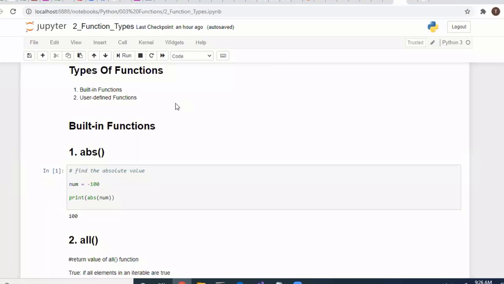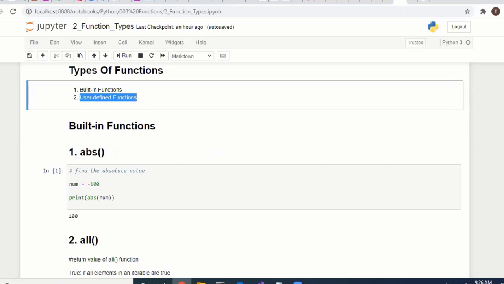Two types of functions: built-in functions, whatever we have seen for tuple and list. Those functions are inbuilt; Python internally has those functions. That is called a built-in function. If you define your own function with the def keyword, a function name and a colon like this, that is called a user defined function.